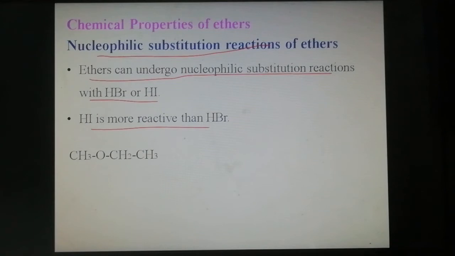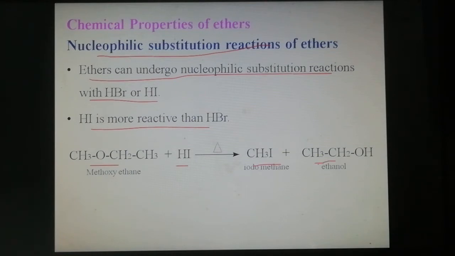Equation for nucleophilic substitution reactions of ether: methoxyethane treated with hydrogen iodide forms methyl iodide, or iodomethane, with the formation of ethyl alcohol, or ethanol.